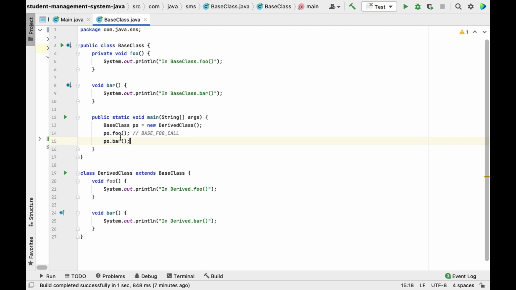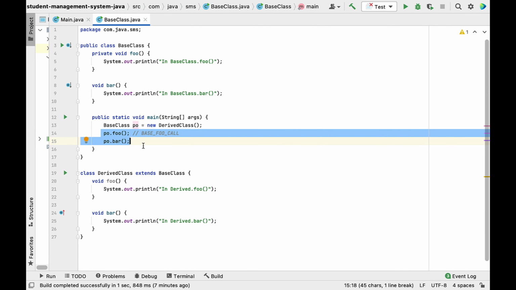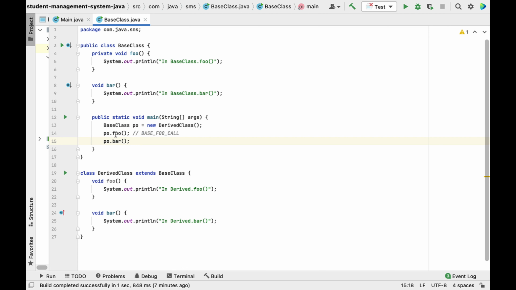So the question is, which foo method and bar method will get invoked? We have foo and bar methods in both the classes, right? Base class and derived class, right? So this is the key. We need to guess which foo method and bar method will get called.